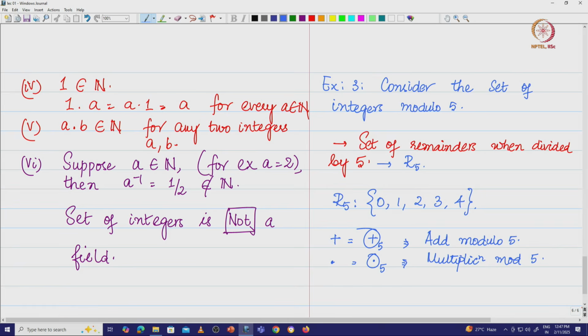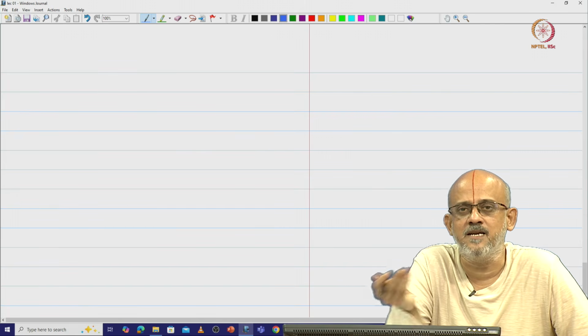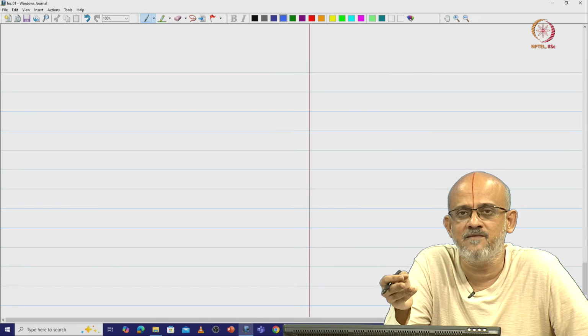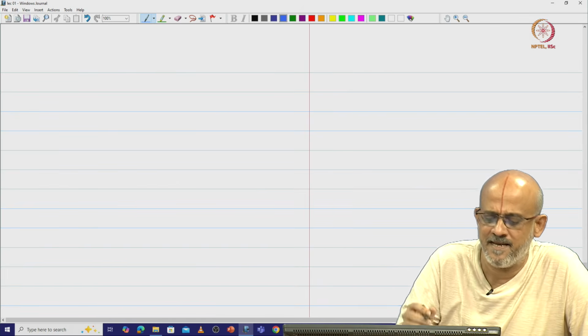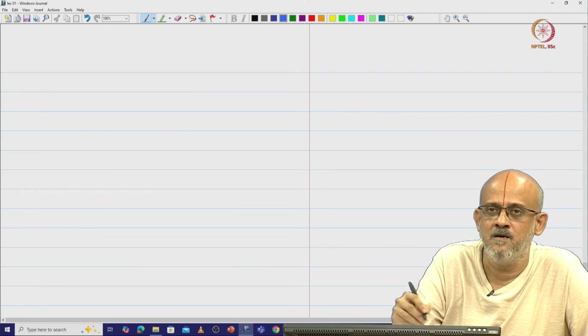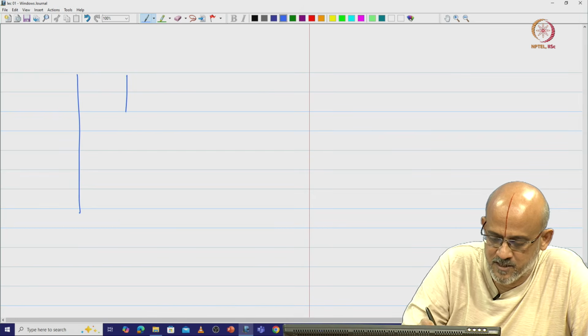So, let us see what happens with this. We want to check whether from the set R5, if you take any two elements and then add and do a mod 5, the resultant must be an element of the set. So, I will just draw a table and put all these operations in it to understand using the table.